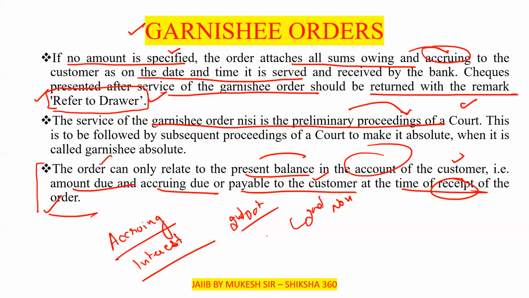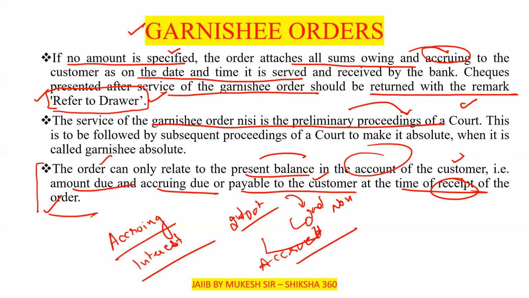In the meanwhile, interest is charged on a daily basis, so that interest is accrued. The customer will pay on the 2nd of November as per the installment, as formed in the agreement. That is accruing.